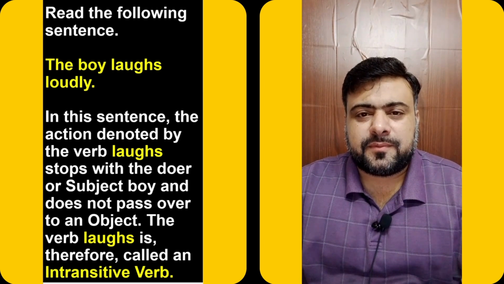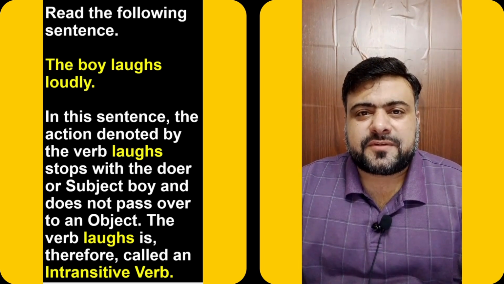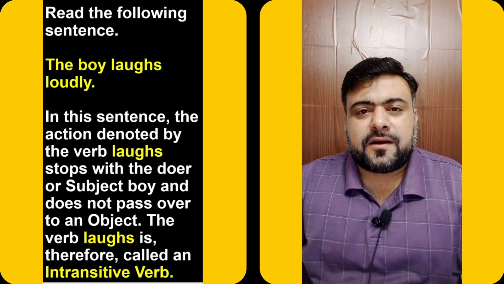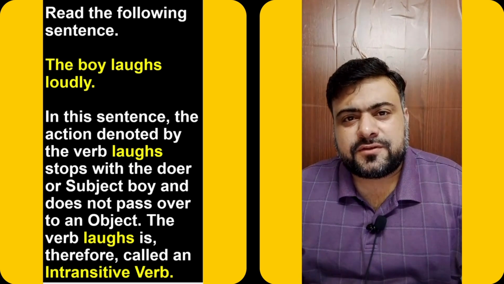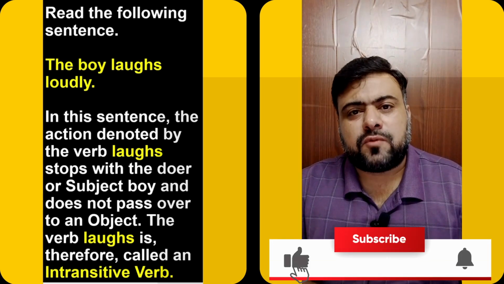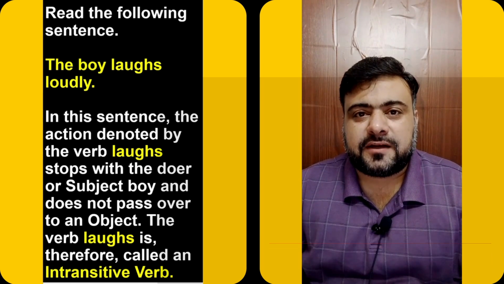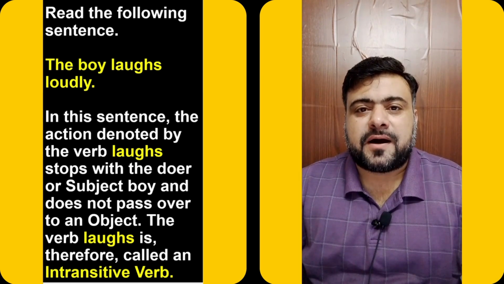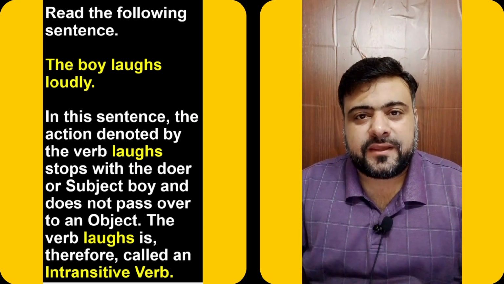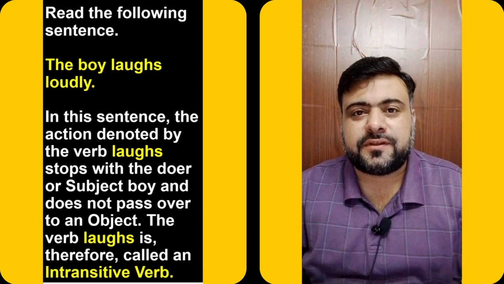What is the meaning of transitive? Transitive comes from transit. Transit means going from one place to another. And what is intransitive verb? In which this going from one point to another is not there. So intransitive verb is that verb which does not pass its action from one thing to another, which does not pass its action from the subject to the object.